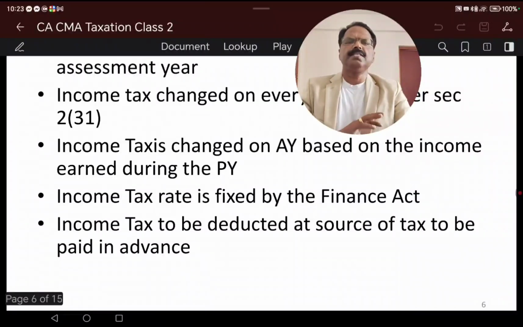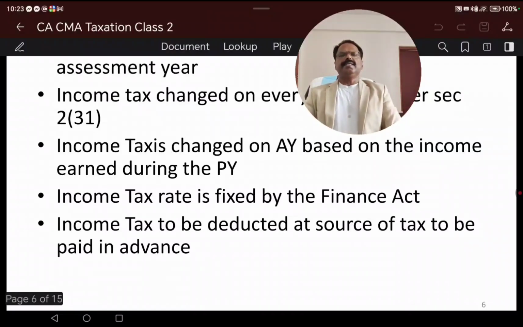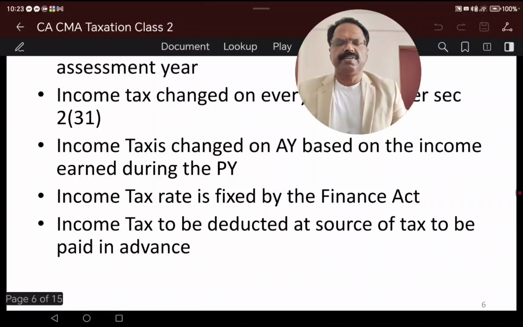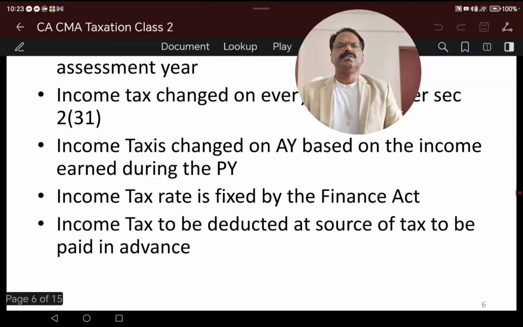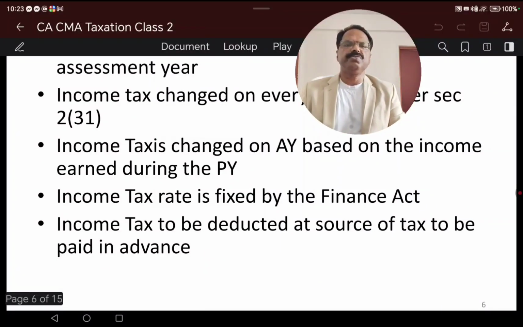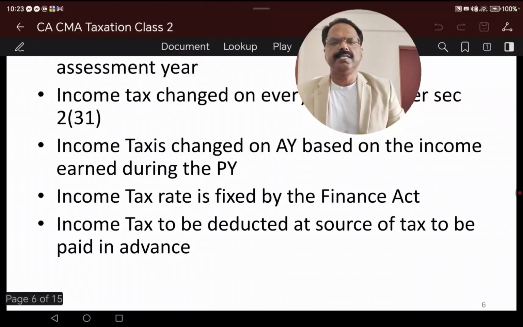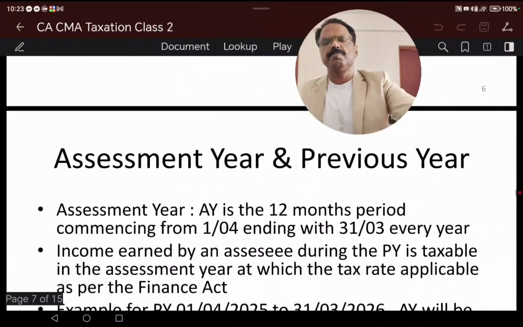Income tax is charged on the total income of a person. Income tax is to be paid by all the persons under section 3. The income tax rate is fixed in the Finance Act, and tax is charged on the income earned during the previous year, and income tax is to be paid either as tax deducted at source where the income is generating, or the tax is to be paid in advance. This is an important point to be remembered.